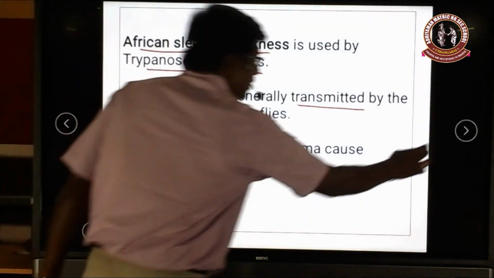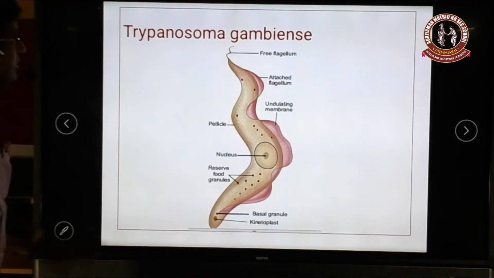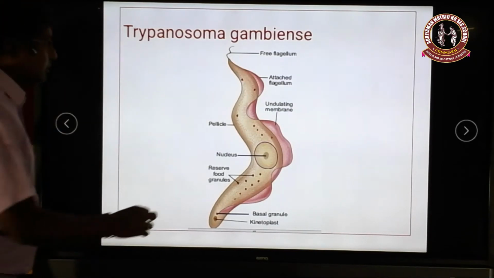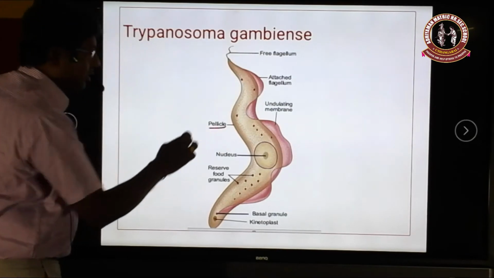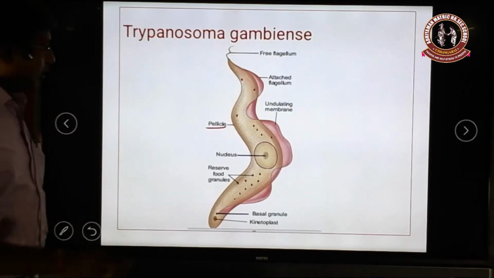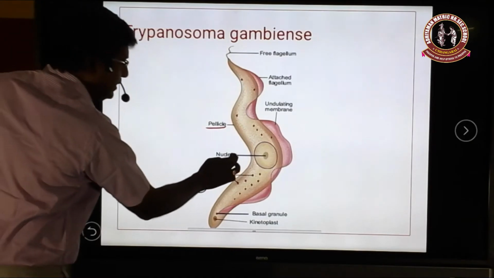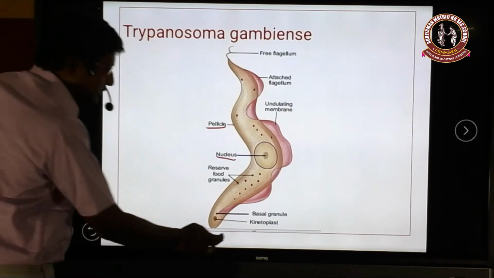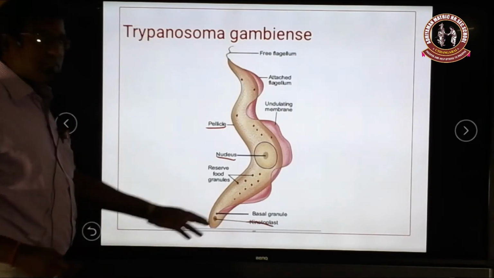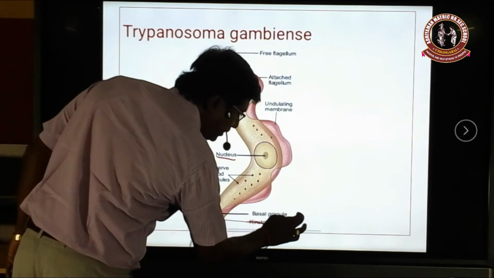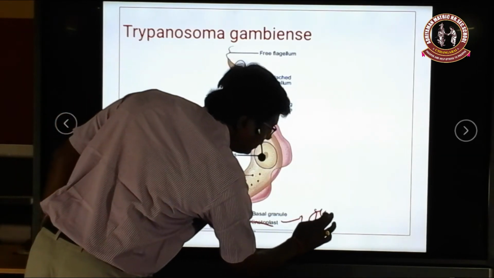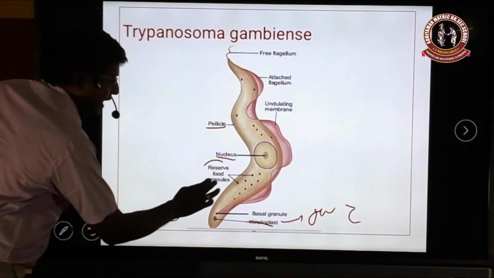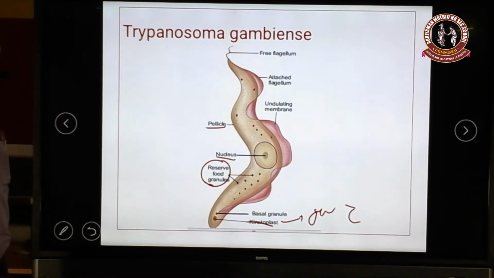Okay. Next we move on to the Trypanosoma gambiense organism. This is a protozoan. You see, the protozoan is completely covered by a membrane called a pellicle, and inside the body the cytoplasm is also there. And see here, the nucleus is located at the center of the organism, and in the anterior part we see the kinetoplast is present. What is meant by kinetoplast? The kinetoplast is nothing but genetic material. And the reserve food granules are also present here to supply energy.